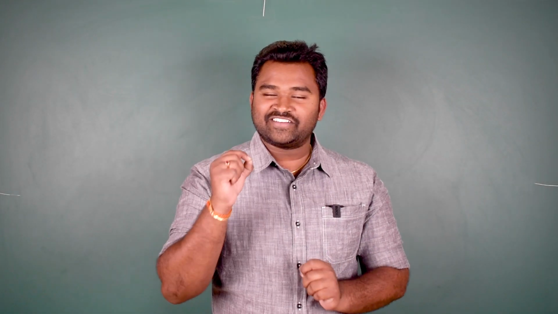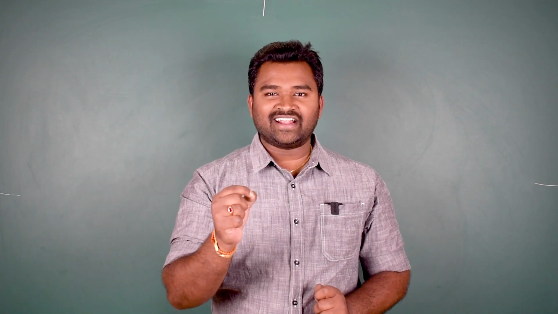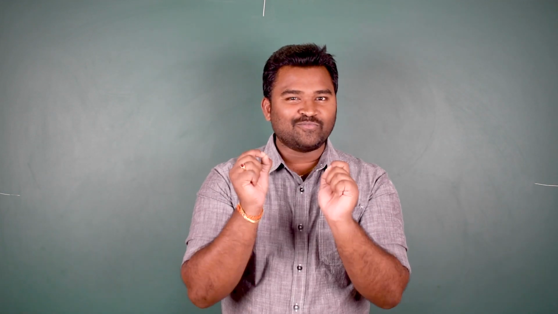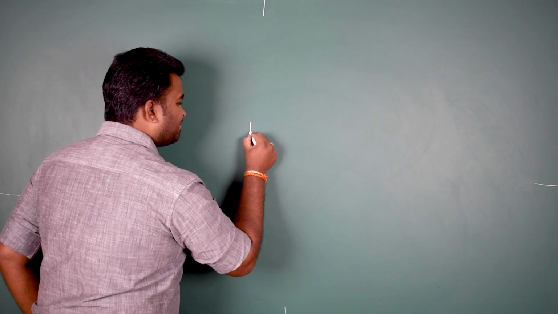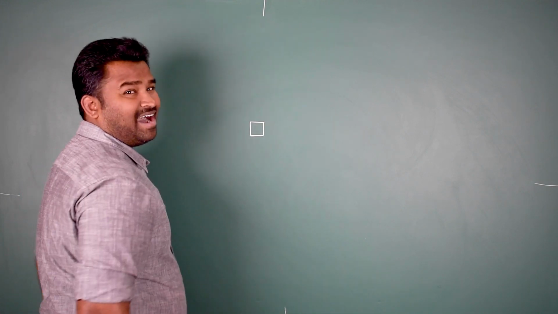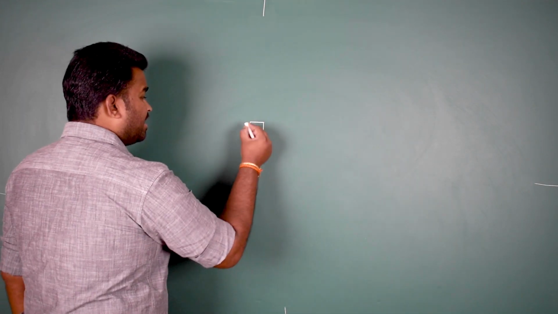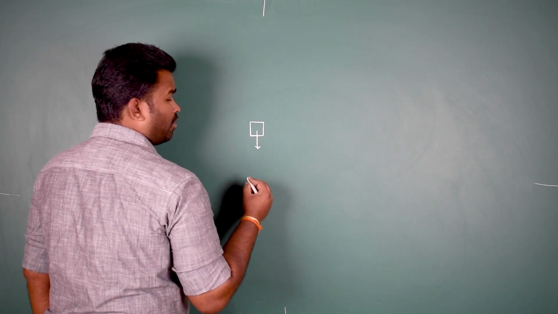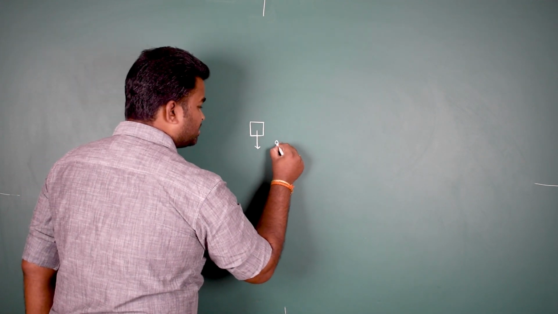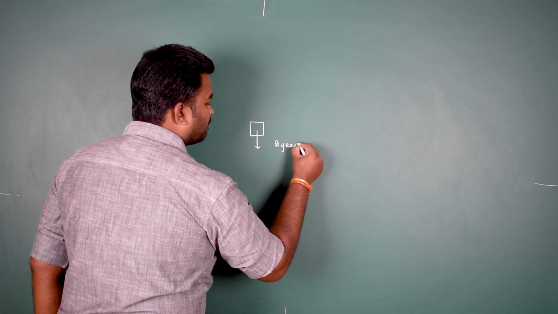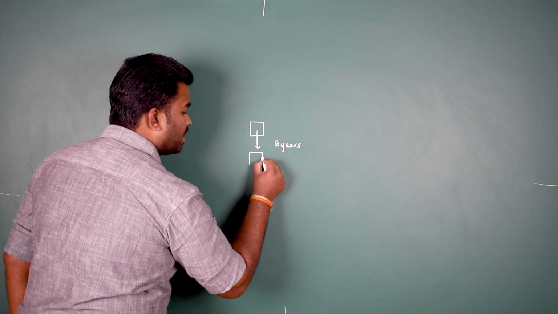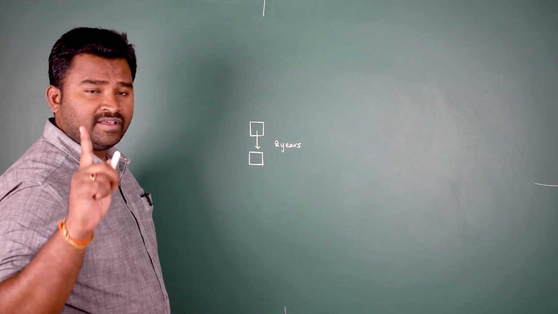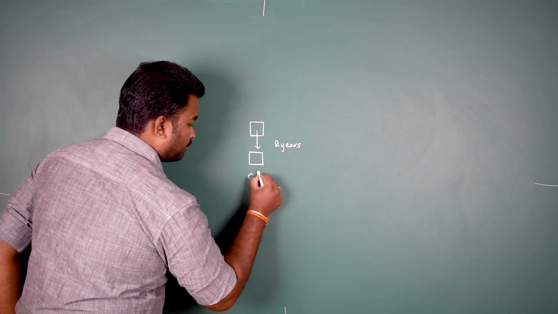In this session, we will try to understand what exactly is a chemical reaction. Before we go forward, I have a small question for you. Suppose I have a small cube made of iron, and I'm storing this cube for almost 2 years. After 2 years, I come back and look at this cube. This is cube 1.